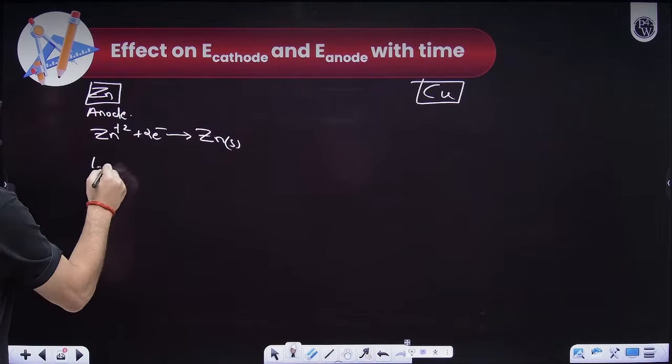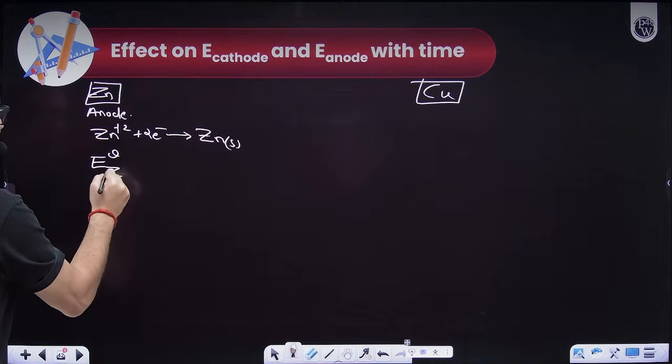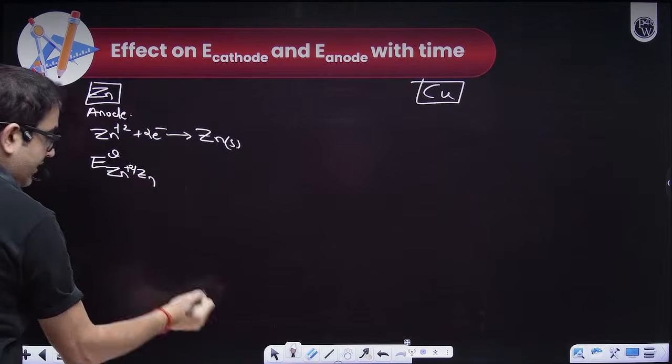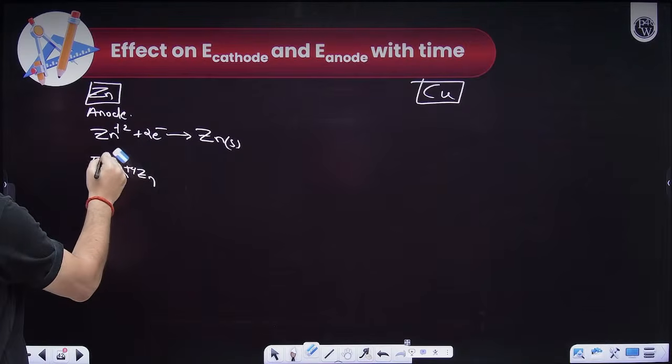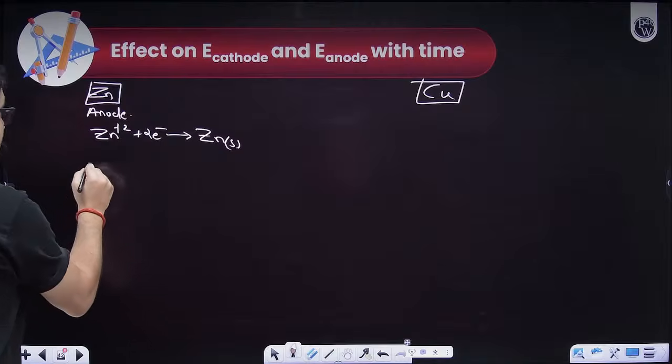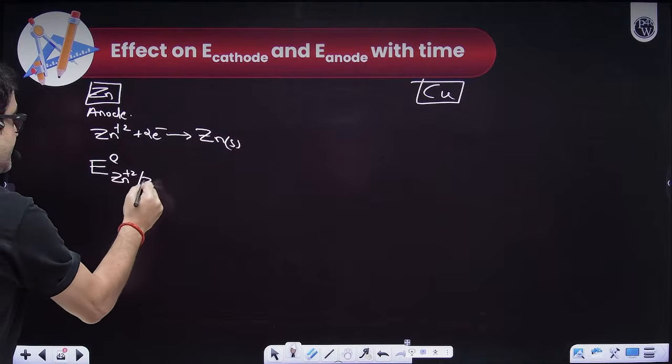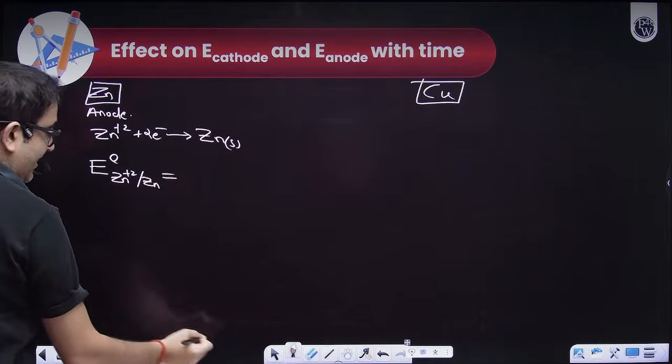So the electrode potential for zinc will be what? Zn plus 2 to Zn. Because I'm saying electrode potential, let me not write naught over here. So that means E of Zn plus 2 to zinc will be, I have again written naught.